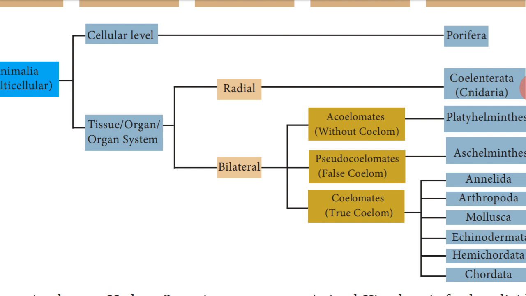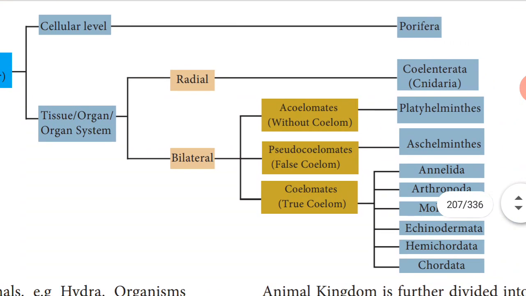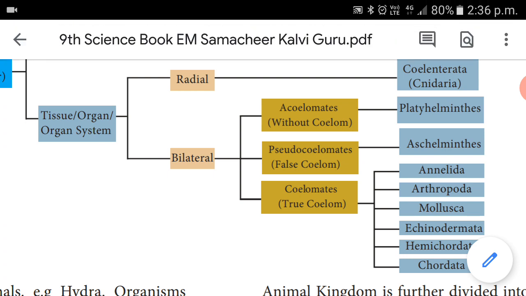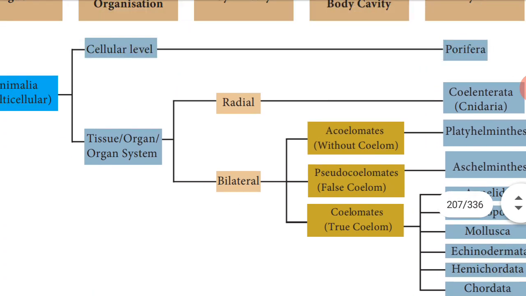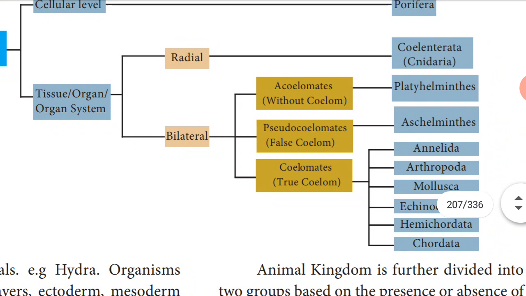In the cellular level, only Porifera is present. Porifera comes under cellular level. Everything remaining comes under tissue or organ system.